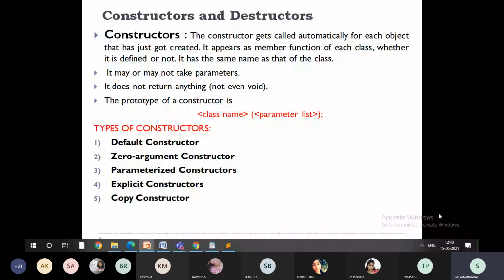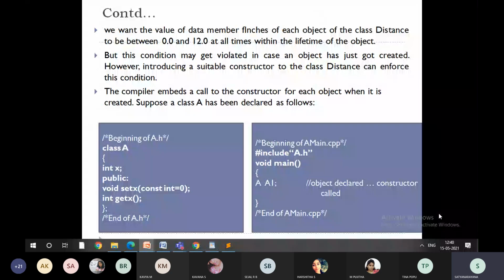So constructor is a default concept in C++. The moment you create an object, the constructor gets created. Here you can see the example. We have a class called A. For this, I create an object called A1. The moment the object is created, the constructor will be called. It will take care of its work. That is how a constructor is going to work.